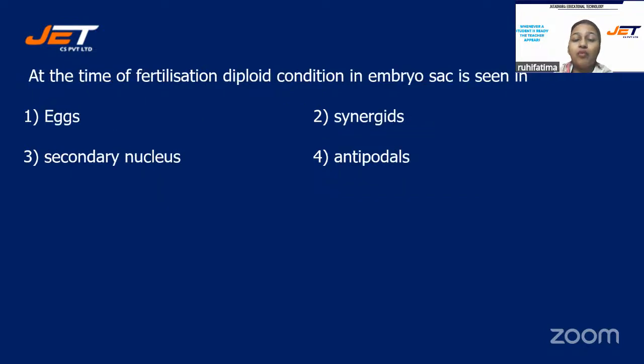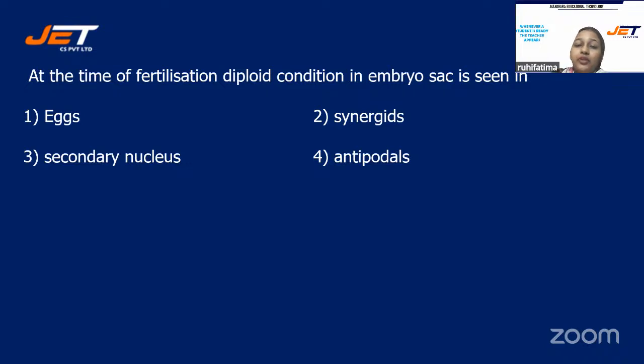At the time of fertilization, diploid condition in embryo sac is seen in, and your options are number 1, eggs, number 2, synergids, number 3, secondary nucleus, or is it number 4, antipodals?